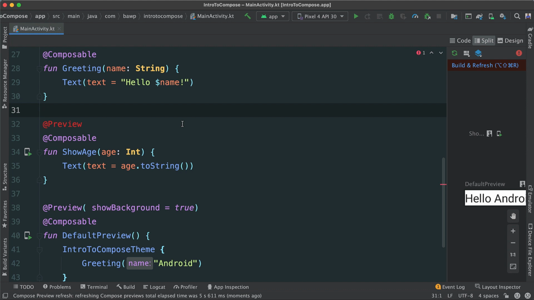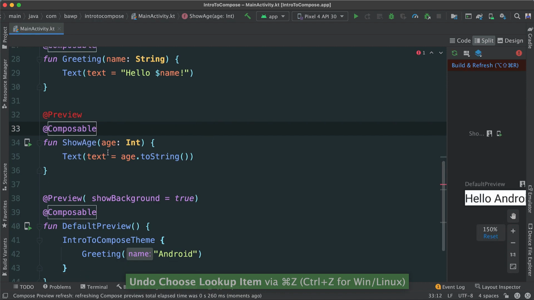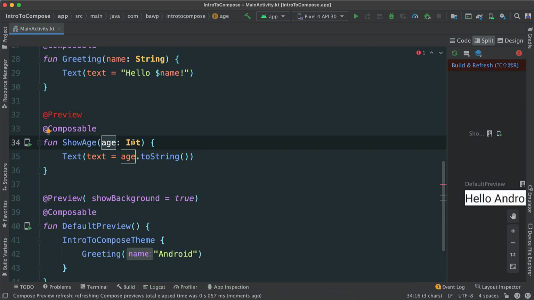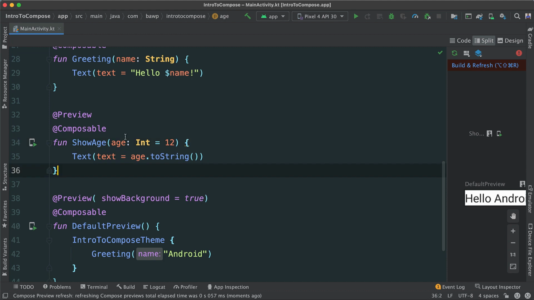Now, we have a problem because if you hover over, it's going to say composable functions with non-default parameters are not supported in preview unless they are annotated with PreviewParameter. What this means is that, because we're saying age here, we say it's an integer, we need to pass some sort of default value so that it's picked up in our preview here. So when you do that, you just say equals 12. And you can see this is gone.